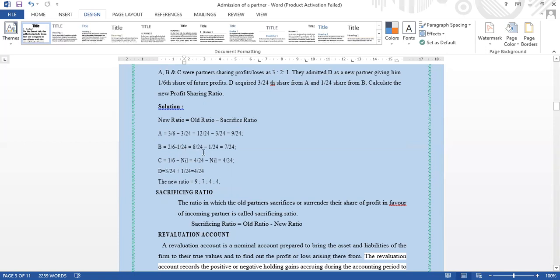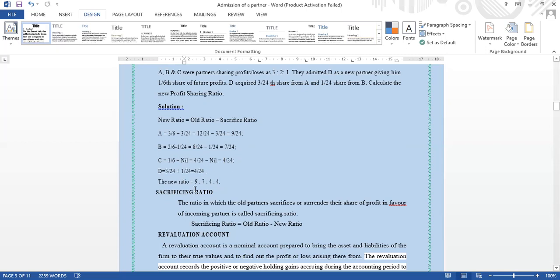When you are solving this, you will get 8/24 minus 1/24 is equal to 7/24. Then you come to C. For C, 1/6, right? Here there is no sacrificing ratio. So the sacrificing ratio is nil. So you will get the answer 4/24. When you are solving this, you will get 4/24.